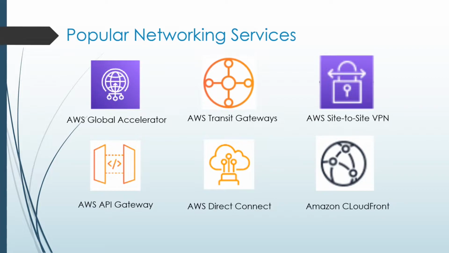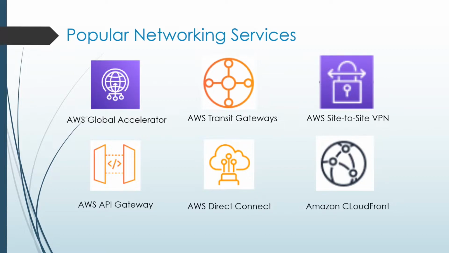Apart from VPC, AWS also provides other valuable networking services which all have unique features. AWS Global Accelerator can enhance user traffic performance by up to 60% by optimizing traffic paths when there is internet congestion, and limit packet loss and latency. Transit Gateway serves as a cloud router to connect Amazon VPCs and on-premises networks via a centralized hub.